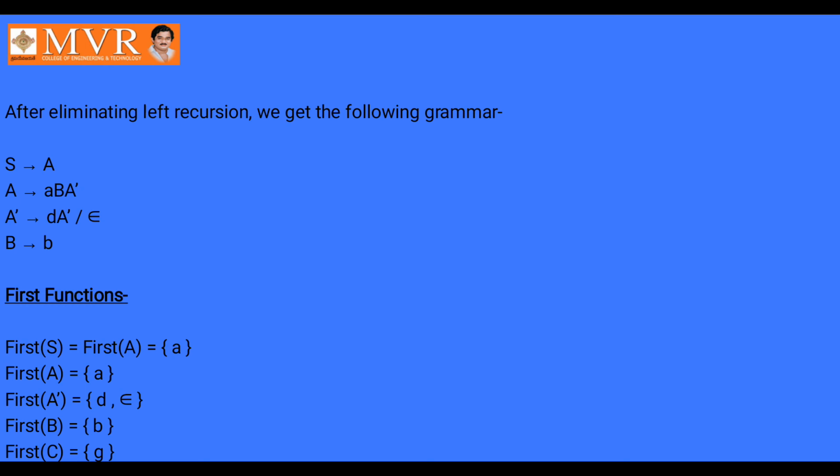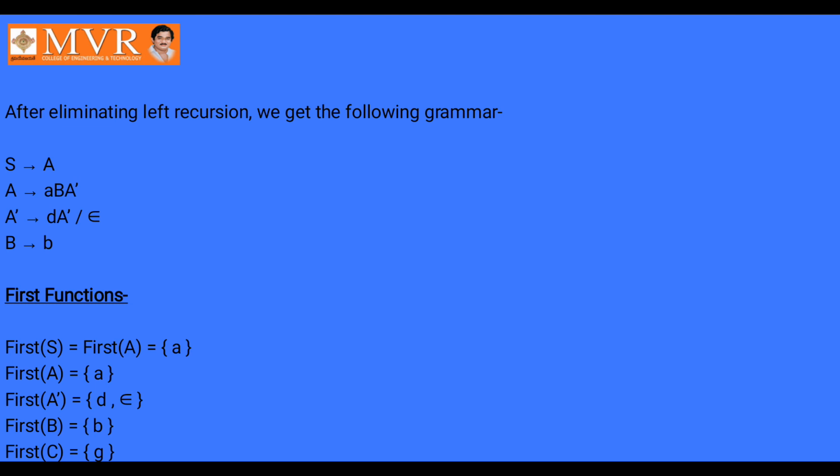This is one problem I am giving as homework. Another problem I am giving. Capital E tends to capital T and E dash. Second homework problem. Capital E tends to capital T and E dash. Capital E dash tends to plus capital T E dash.